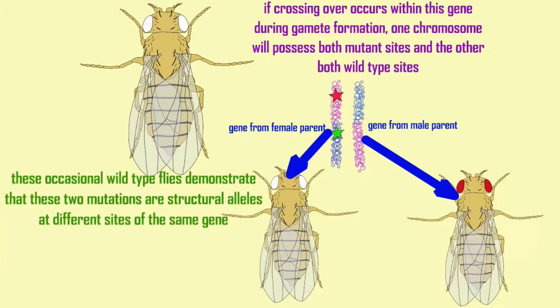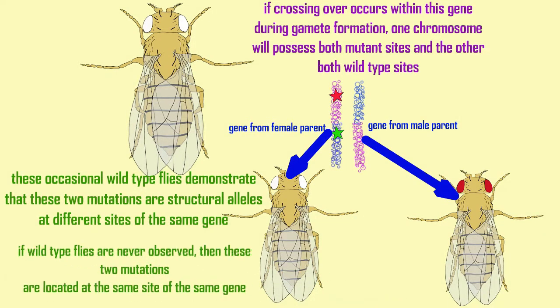And so this very occasional occurrence of a wild-type fly would mean that the mutations causing strains 2 and 3 were not in the same site within the gene, and recombination could rarely separate them. If wild-type flies are never observed in these heterozygotes, then the two mutations would be concluded to be at the same site of the gene.